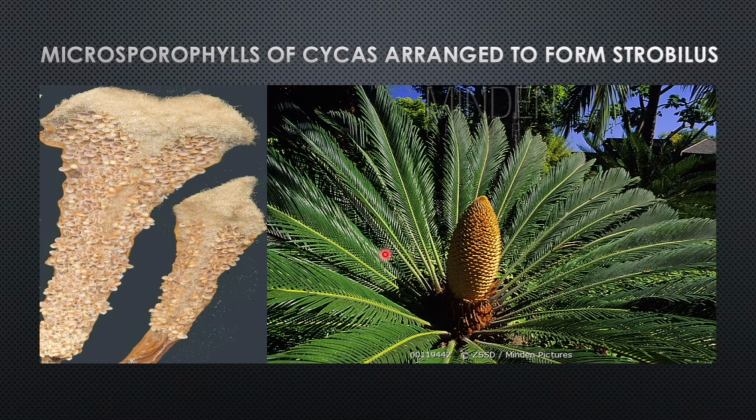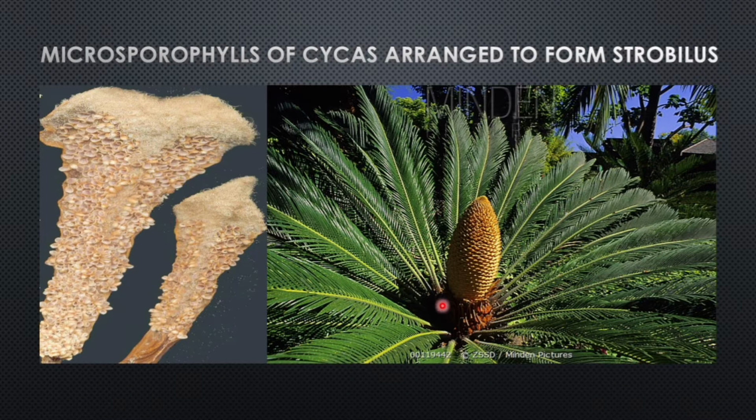This is the image showing microsporophylls of the cycas, an individual microsporophyll, which consists of many microsporangia. Within the microsporangia, a large number of microspores are formed and the microspores develop into pollen grain, and pollen grain represents the male gametophyte.